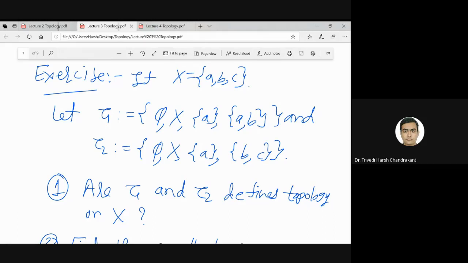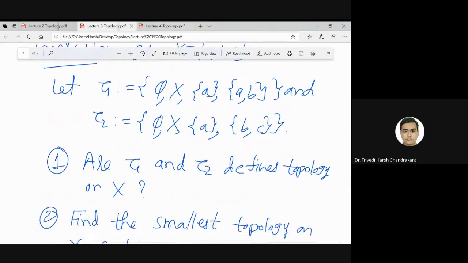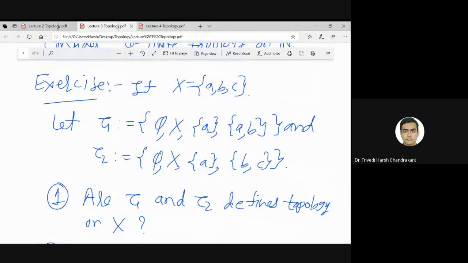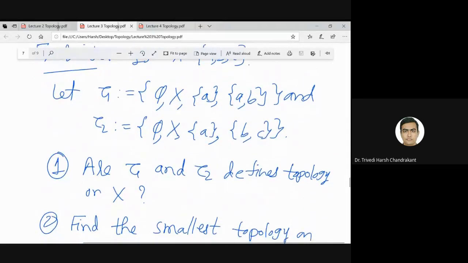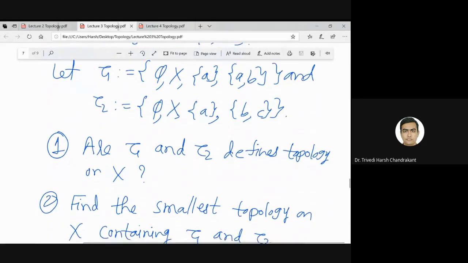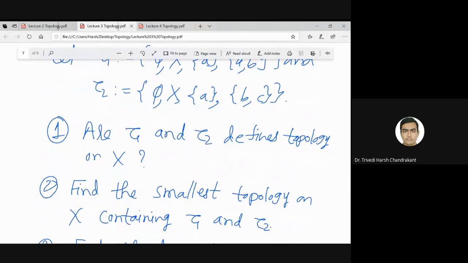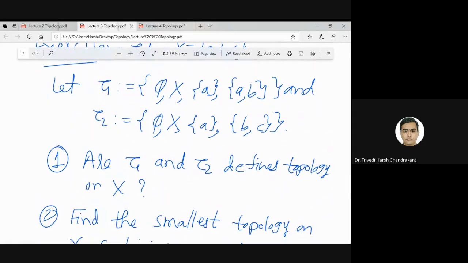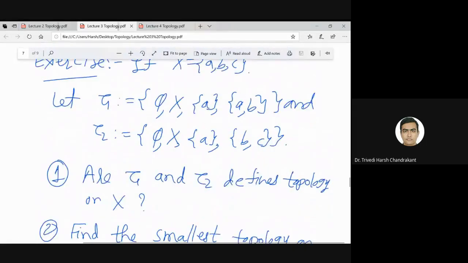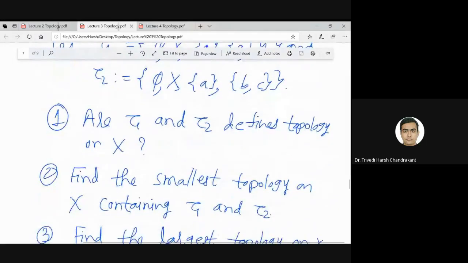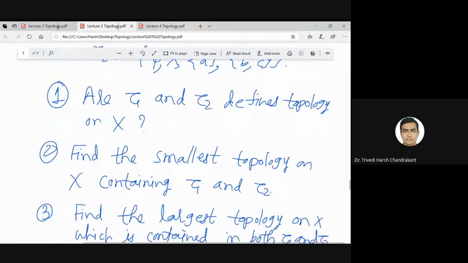That we can check for finite sets. For an infinite set we need to check several things, but if X is finite, then we have to check only these two things. So I hope you all are able to observe that these two are topologies on the three element set ABC. So the first question is easy.